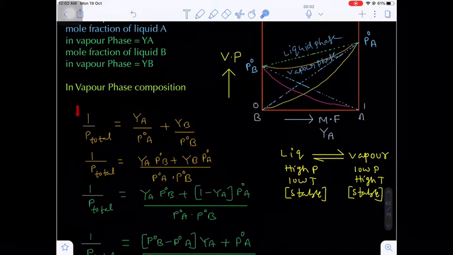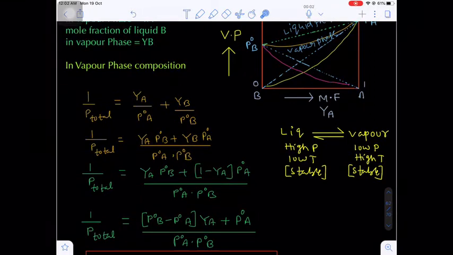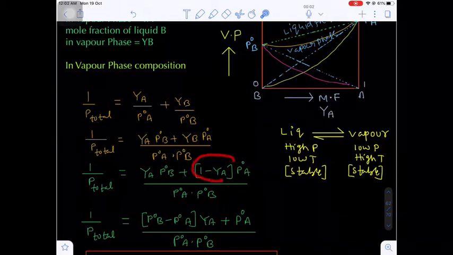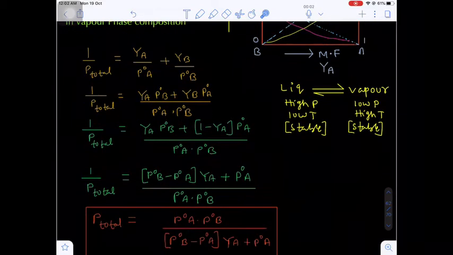So in the last class we already derived this expression, that means 1 by P total will be equal to Ya by P naught A plus Yb by P naught B. Now here, instead of Yb, there is a mole fraction of component B in the vapor phase. What I am trying to write is 1 minus Ya, because we are trying to express the total pressure in terms of the mole fraction of component A in the vapor phase. Are you getting my point?